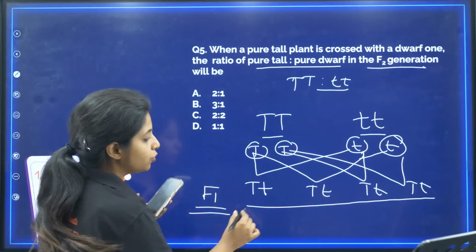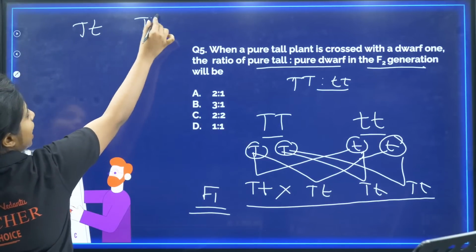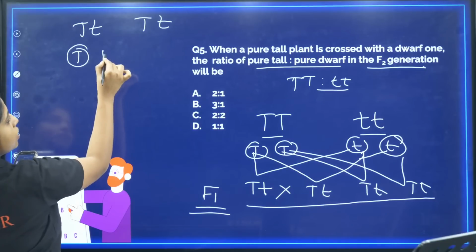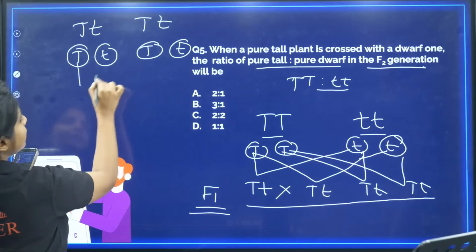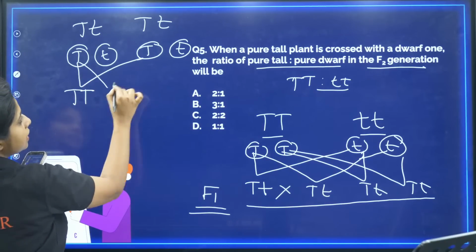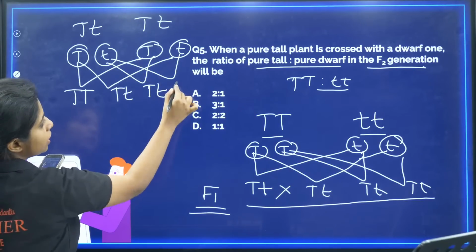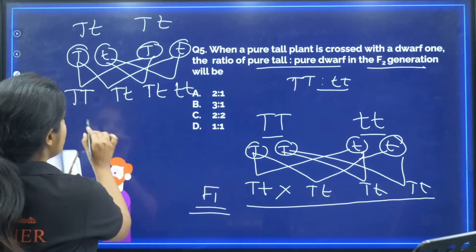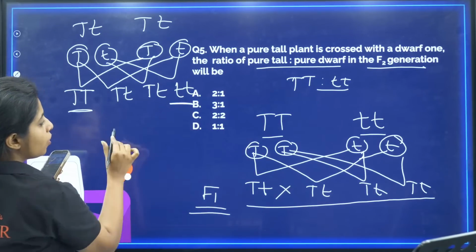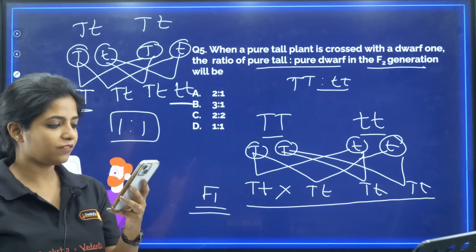For that, what do you have to do? You have to cross between them, self-crossing. I take capital T, small t and capital T, small t. Crossing them, I get capital T capital T, capital T small t, capital T small t, and small t small t. How many homozygous pure tall and pure dwarf are there? One pure tall and one pure dwarf. So your answer will be D.